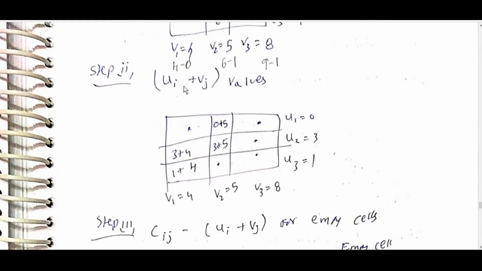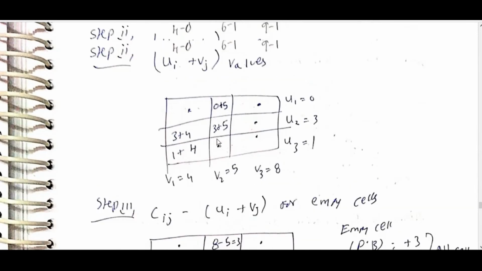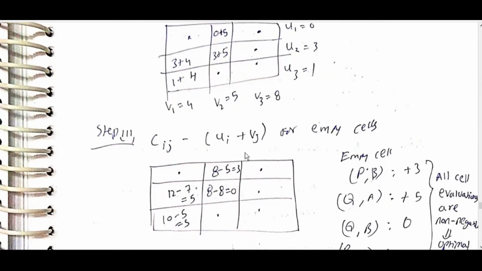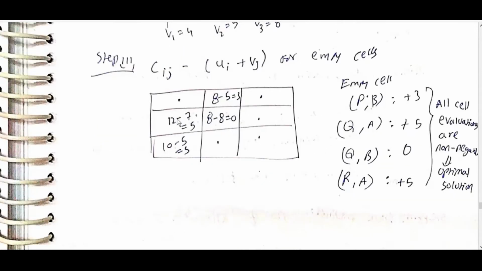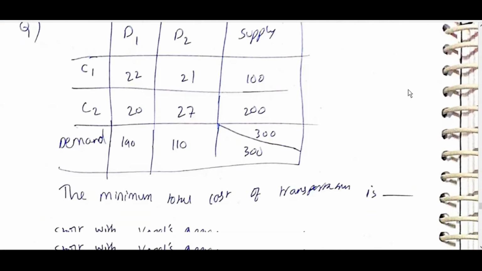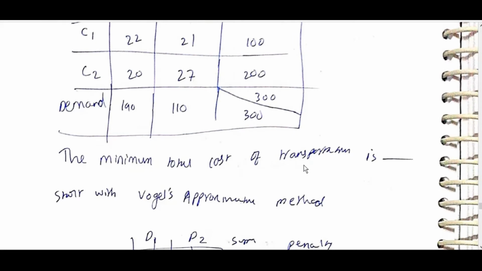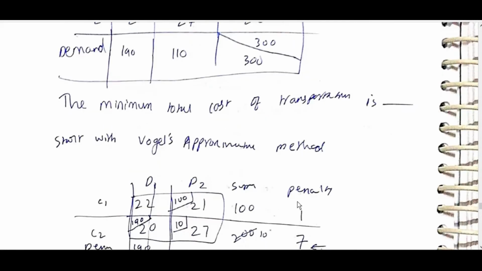Step 2: ui plus vj. Write ui plus vj for cells, keeping the allocated cells the same. Cij minus (ui plus vj) for empty cells: 3, 5, 0, 5. All cell evaluations are non-negative. Optimal solution.